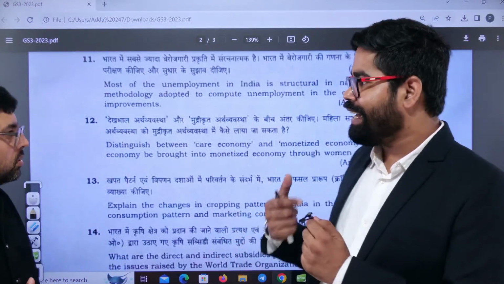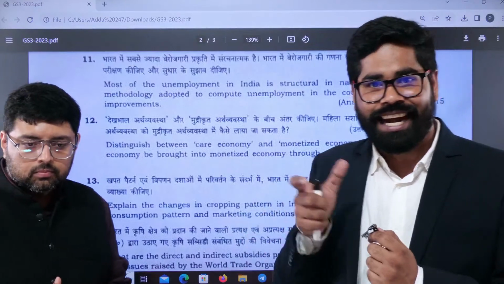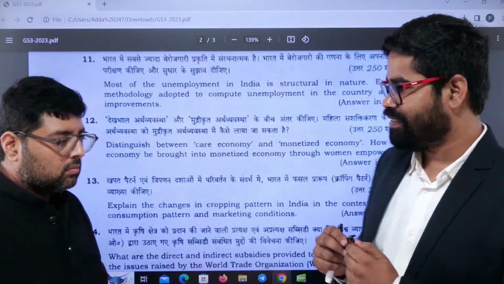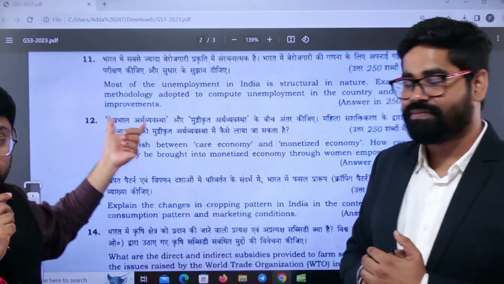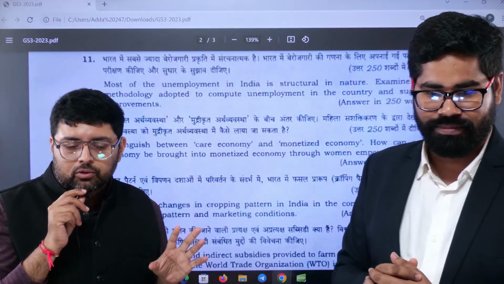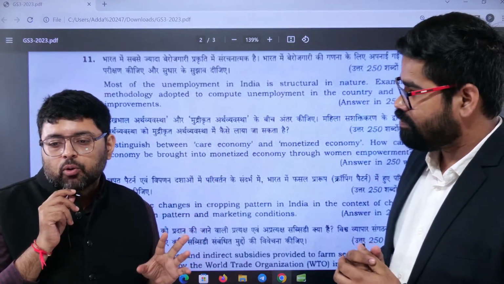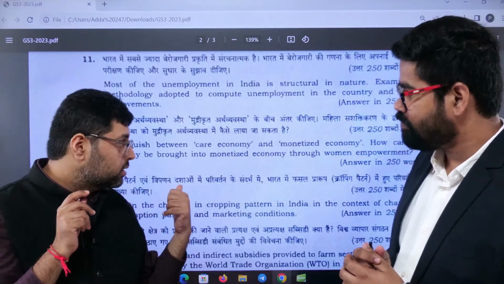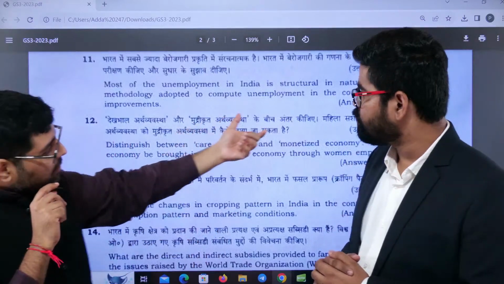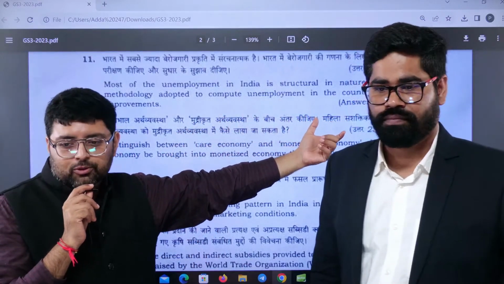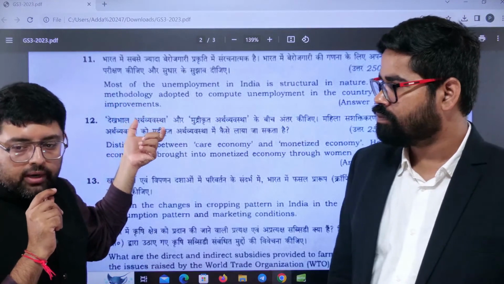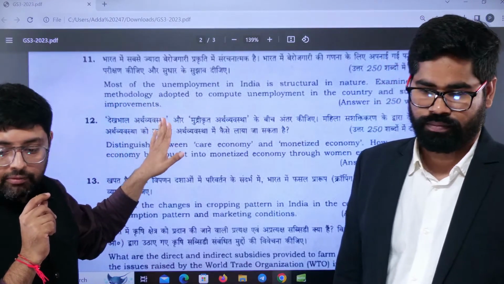You have to go for in-depth knowledge of the topic, the static part also, the standard part also, plus adding the current issues. So you can say methodology is a technical part, and you must know about this thing. Every time you find an article in The Hindu, you know that after every quarter there is data of labor force, that is your Periodic Labour Force Survey. There you can see some good articles which are giving suggestions also. This methodology part is technical, so those who know it have written it very well, and they will get good marks also.